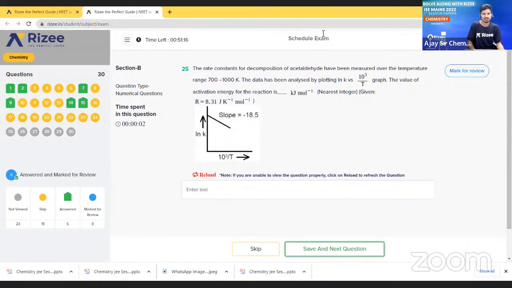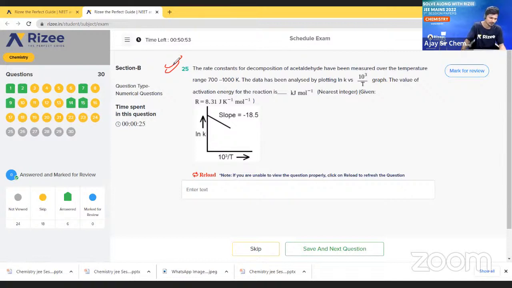Next, the rate constant. So what is the option? What is the answer here? Nobody is there live. At least I have to tell the answers. At least do it as homework. Nobody is responding.